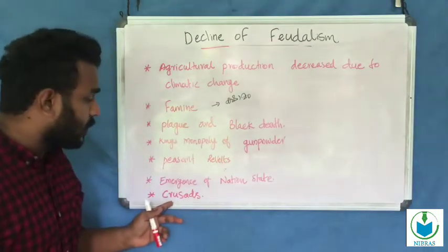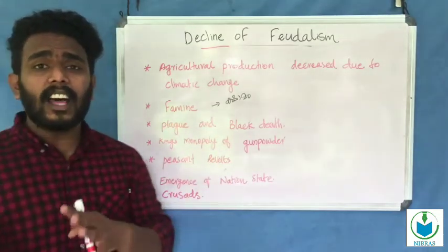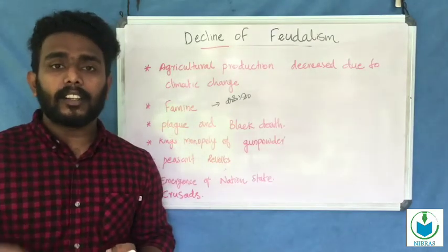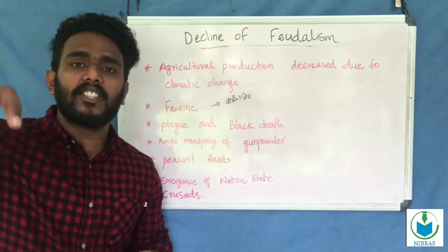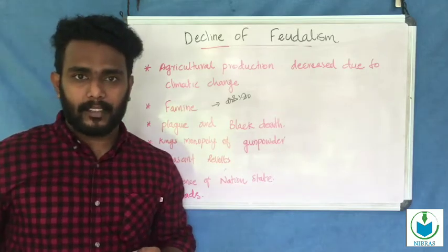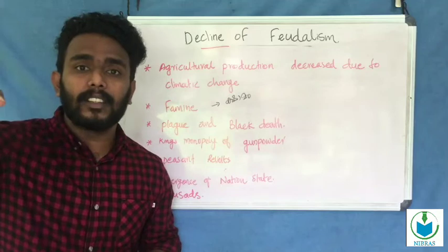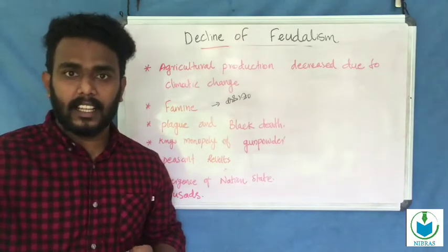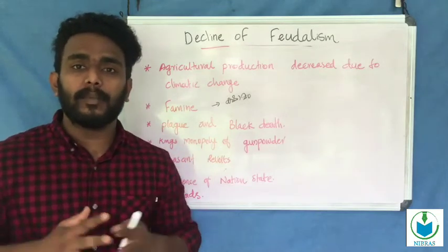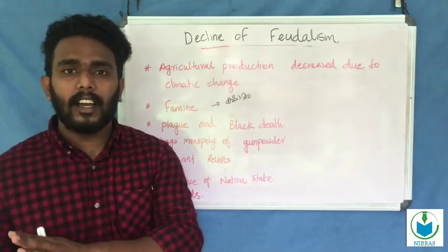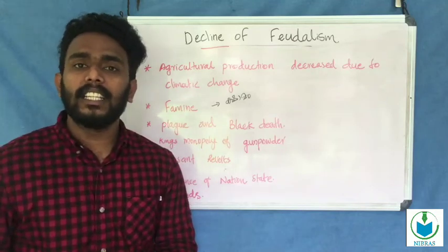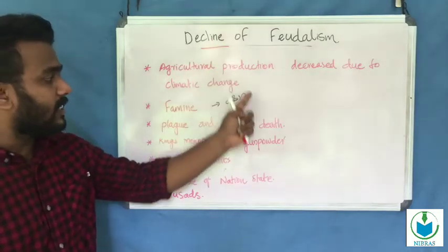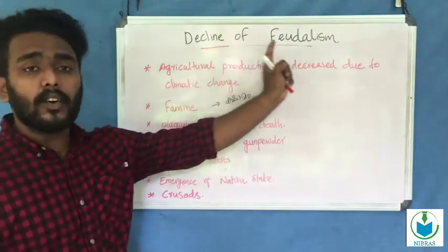And the last one, the Crusades. The Crusades were wars between Western Europe and the Turks. The problem was the capture of Jerusalem. Both Western Europe and the Turks wanted the place Jerusalem, and they fought wars between the 11th century and the 13th century onwards. These are the reasons behind the decline of feudalism.